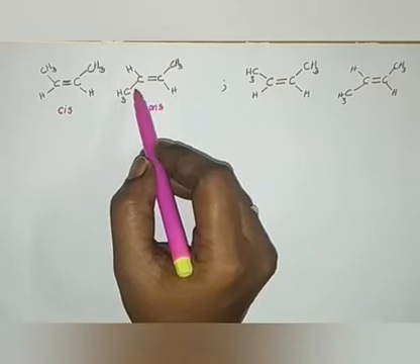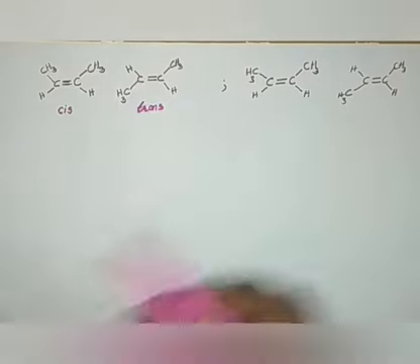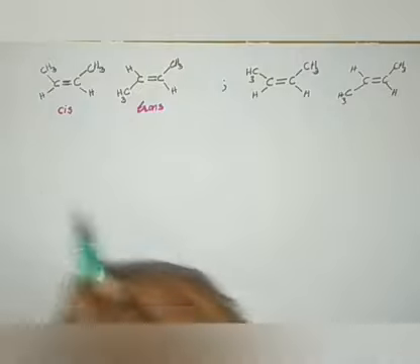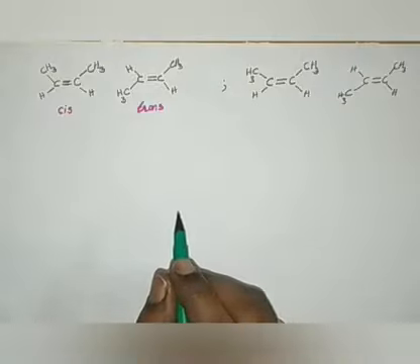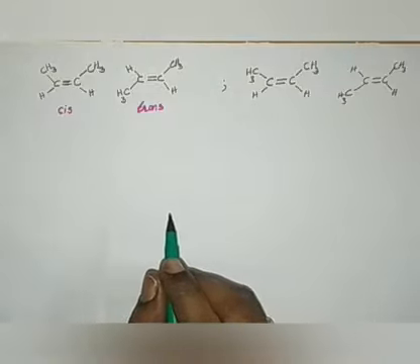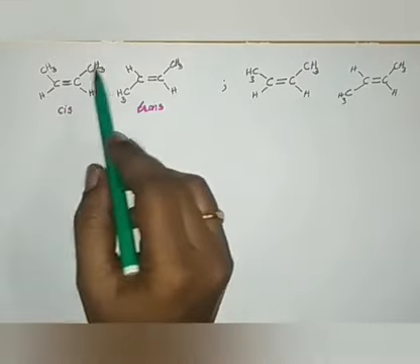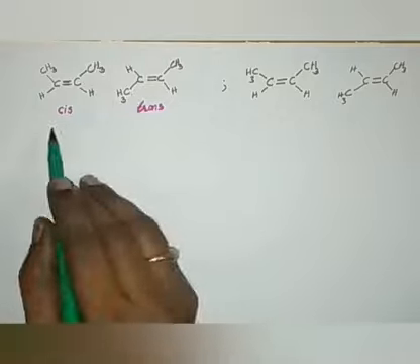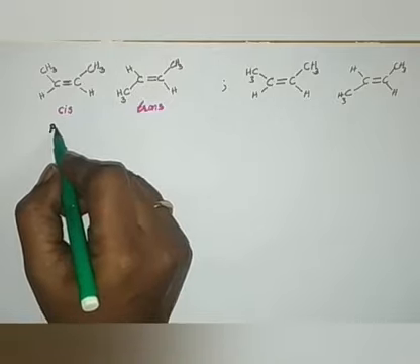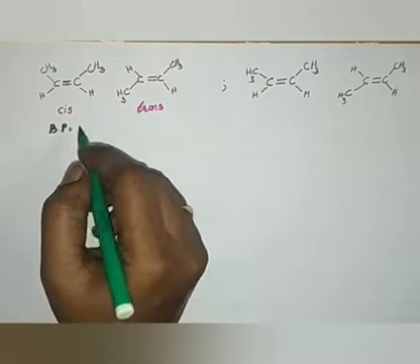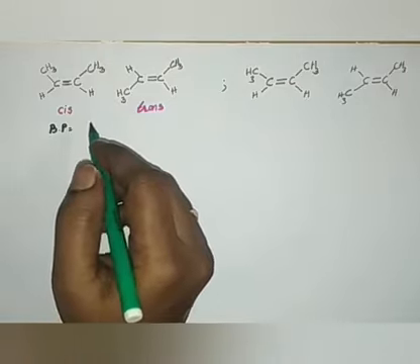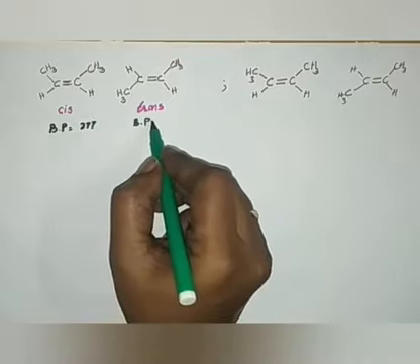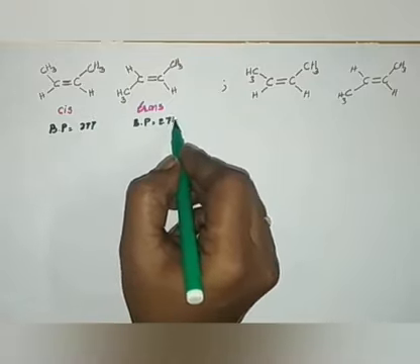They show different properties like boiling point, dipole moment, melting point, solubility, etc. Due to the change in the spatial arrangement of these atoms or groups of atoms, they show different properties. For example, the boiling point of this one is 277, whereas the boiling point of this one is 274.